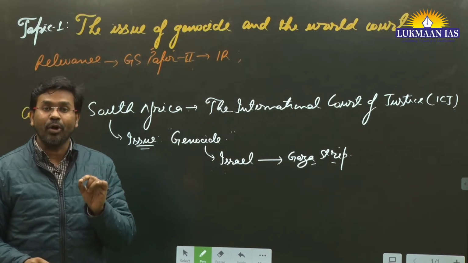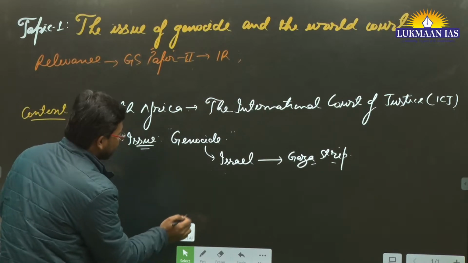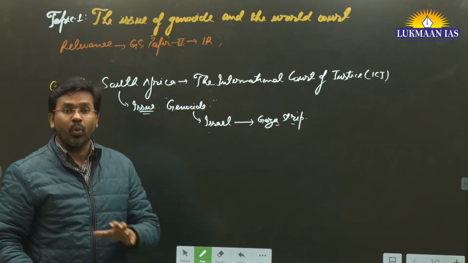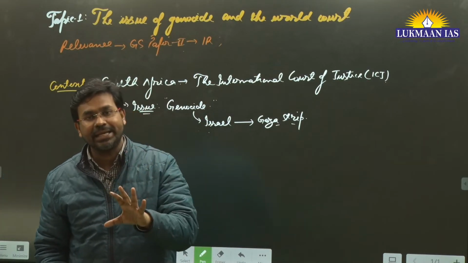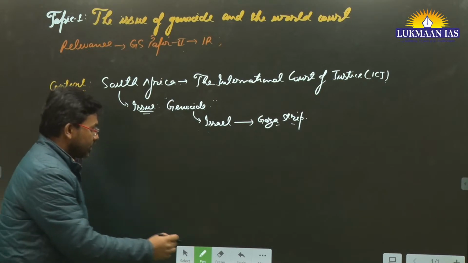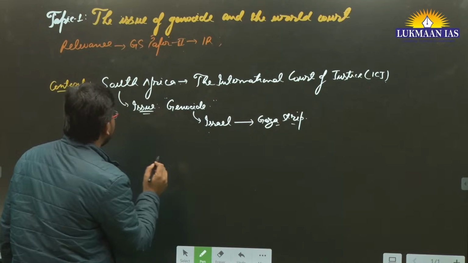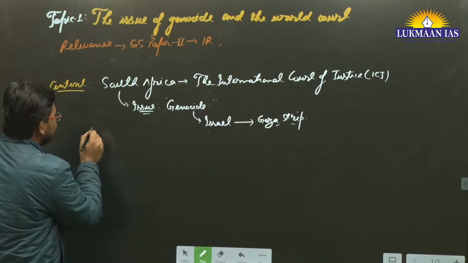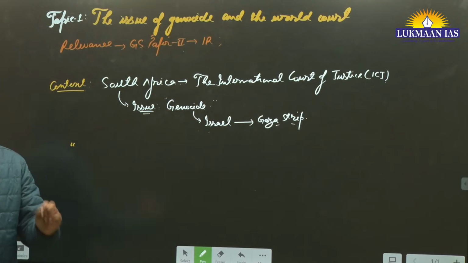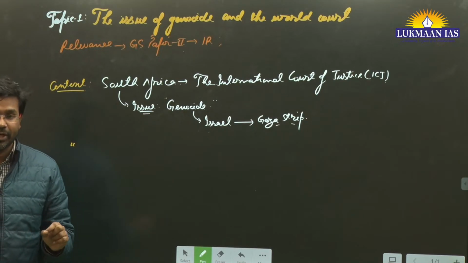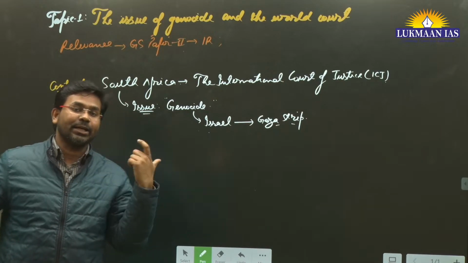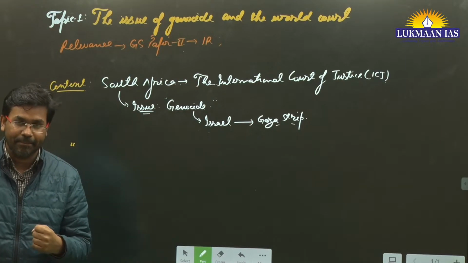There is a very important international convention that prohibits genocide in all its forms. One of the most heinous crimes in international law is genocide. South Africa has said that Israel is in violation of a convention, and I'm going to write down the name of the convention. You need to remember the name of this particular convention. It is most likely that UPSC may ask a direct question from this convention in the prelims exam.